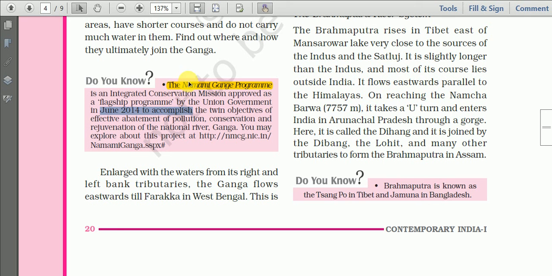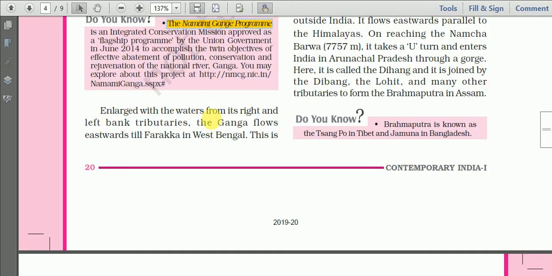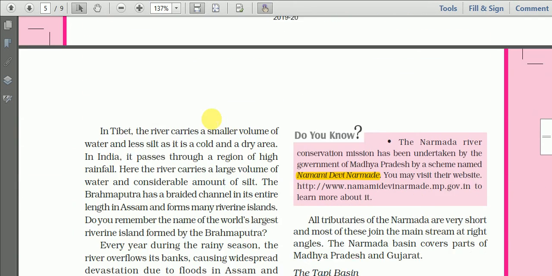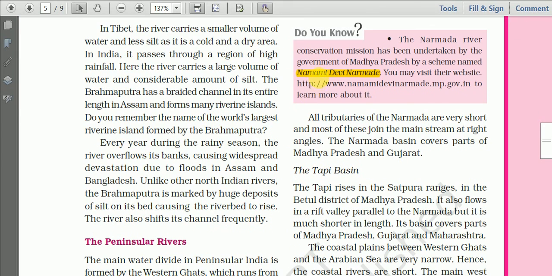This is one of the most important projects to clean the Ganga River. And likewise for the Narmada River also, we have Namami Devi Narmade. So all these are related to the controlling of pollution of rivers. These are some of the steps taken by the central government and the state government.